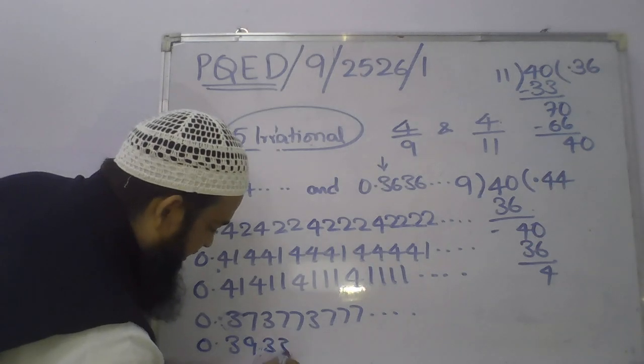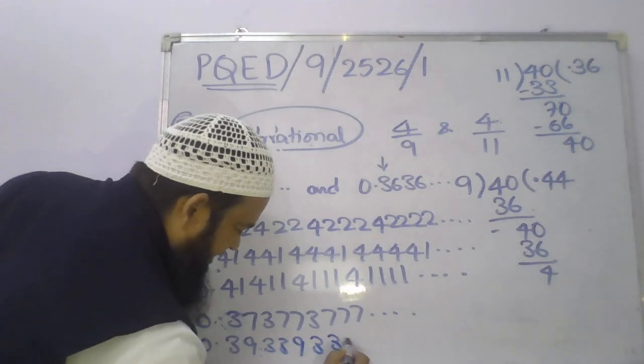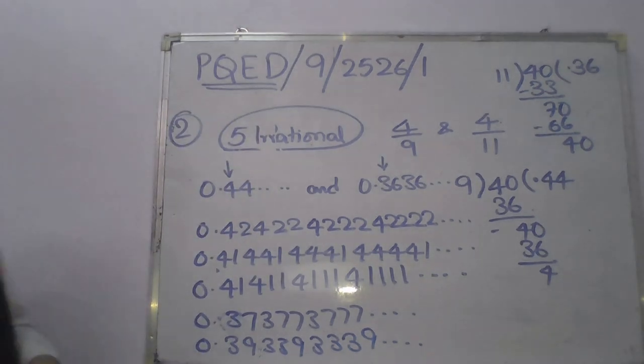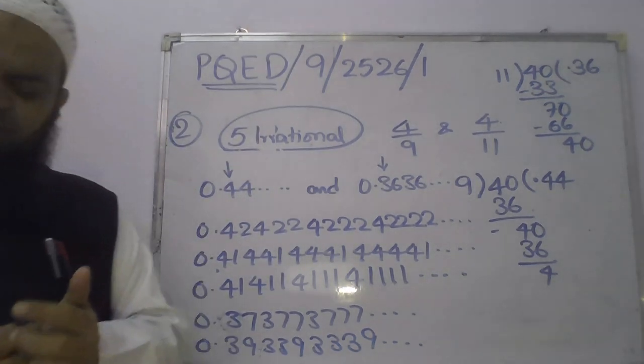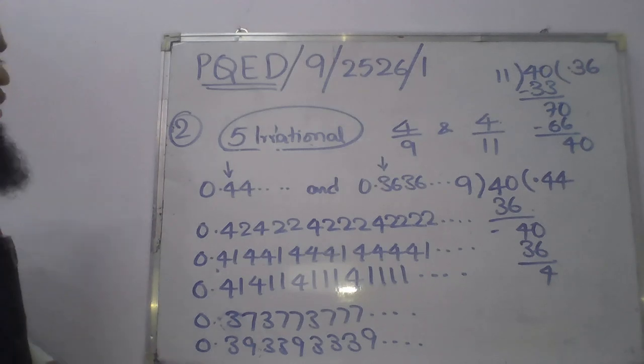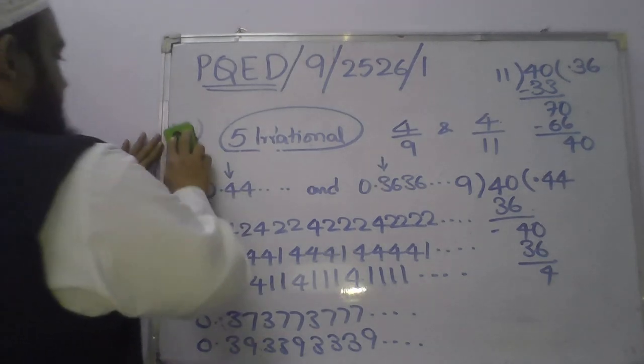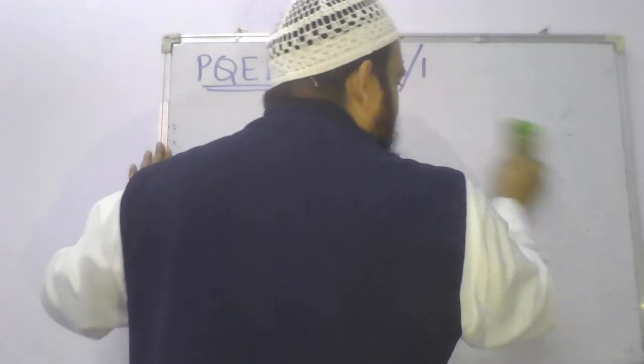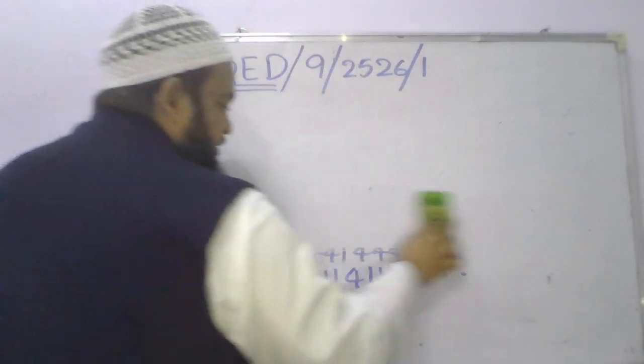0.39, 0.339, 0.3339, and so on. So these are the 5. How many irrational numbers can you write? An infinite series you can write. Understood, right? So let us see the third question. Let me revise. What did we see? How can we write irrational numbers?